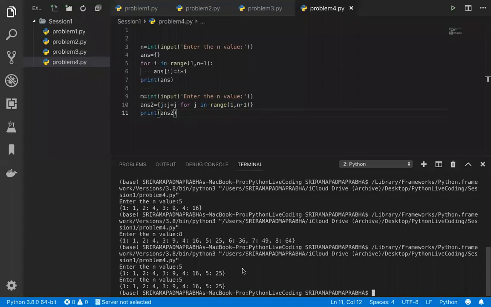Not only this way, we can do n number of ways, same coding, but the logic is only one. Your logic is we are multiplying the j into another j, i into another i. So that is the logic, because we are squaring the same value. But how are we going to keep this into this value? We are using something called dictionary key and value. So one is the key and another one is the value which got printed, right? So this concept is called dictionary comprehension. The first one is using the for loop, and the second one is the dictionary comprehension, which we use, okay?